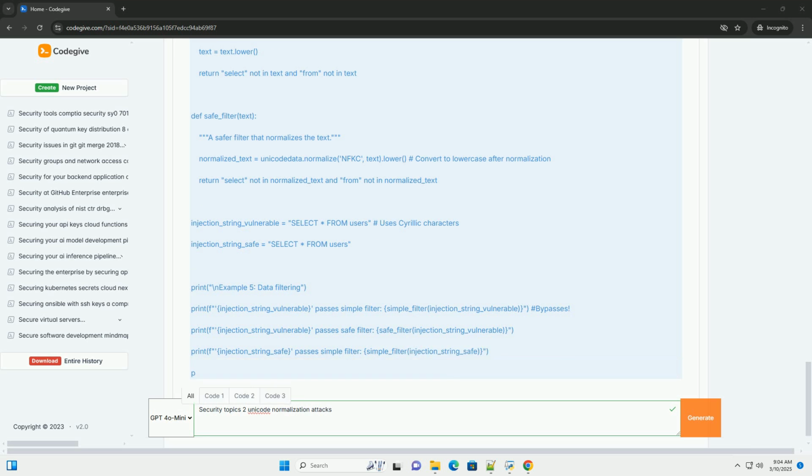Regular security audits. Conduct regular security audits to identify and address potential Unicode normalization vulnerabilities in your application. Educate developers. Train developers about Unicode normalization attacks and the importance of secure Unicode handling. Consider regular expressions carefully.